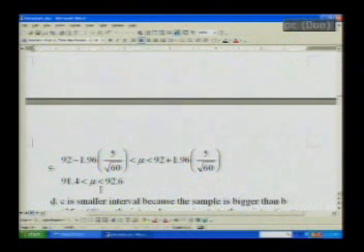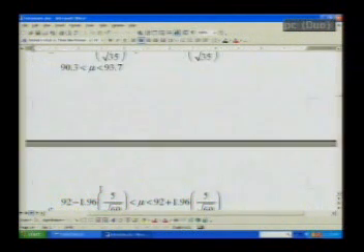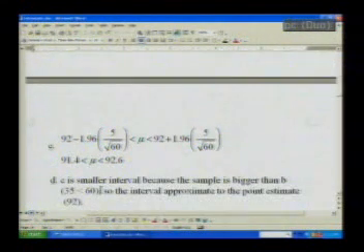Yeah, I think you can very easily do this one. Then D is which interval is smaller. If you take a look, you can compare C and B. Which one is smaller? It looks like C is the smaller one. So it means if you have a bigger sample size, the more bigger the sample size, the confidence interval will be closer to the value of mu.